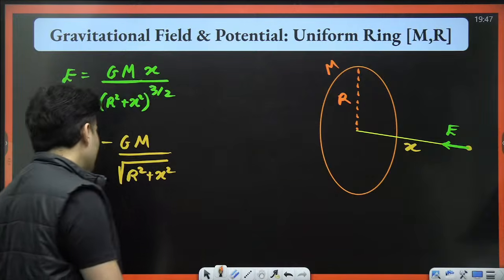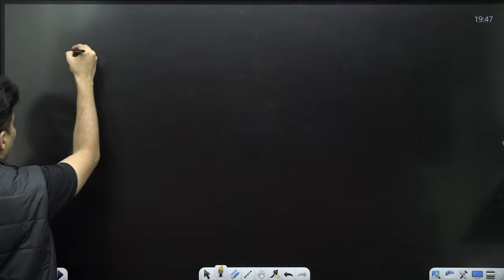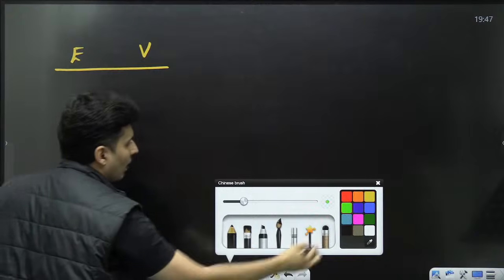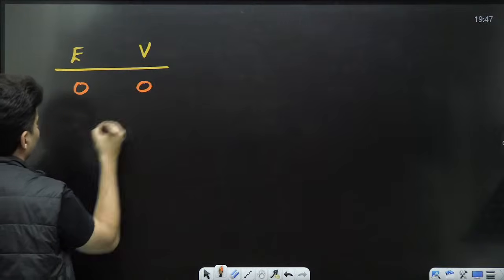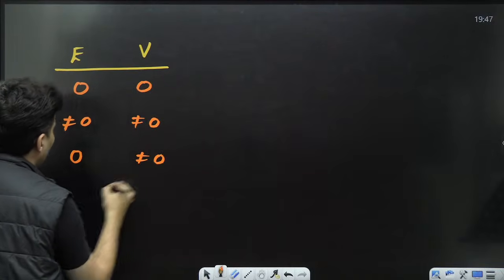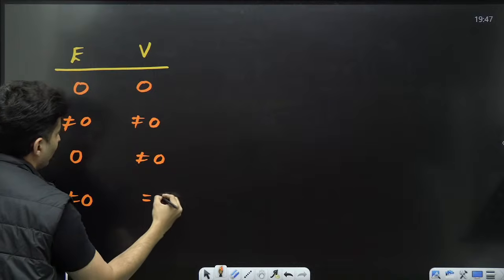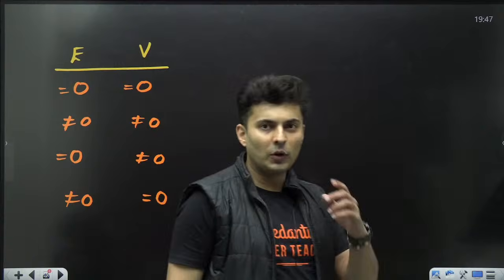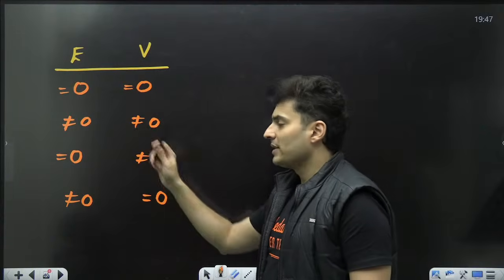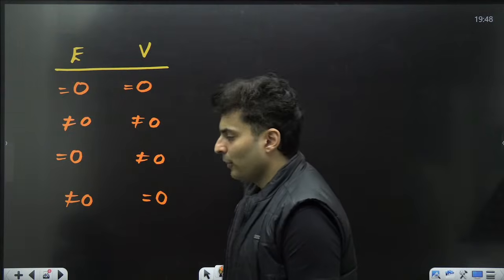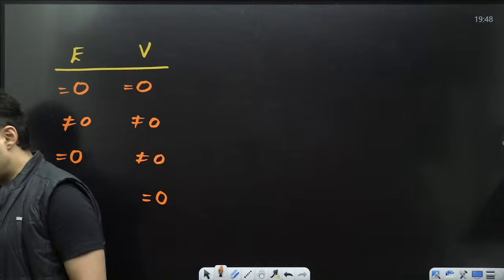In fact, there has been a question like this: out of the field and potential, which of the following are possible? Both 0, both non-zero, one is 0 and one is non-zero, or one is non-zero and one is 0. Come on, think about it and tell me. Are all 4 possible, or only a few of them?